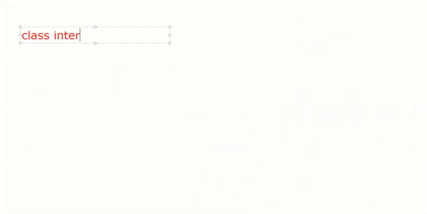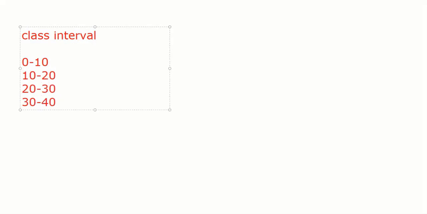Suppose class interval ऐसा है. 0 to 10, 10 to 20. छोटा डेटा ले रहा हूं मैं just for explaining. 30 to 40. ठीक है? This is class interval. This is a frequency or number of students. Say 5, 8, 3, 2. ठीक है? Now normal method is what? Suppose इसको हमने x मान लिया, guys. That way you will get clarity अगर कोई doubt है तो.